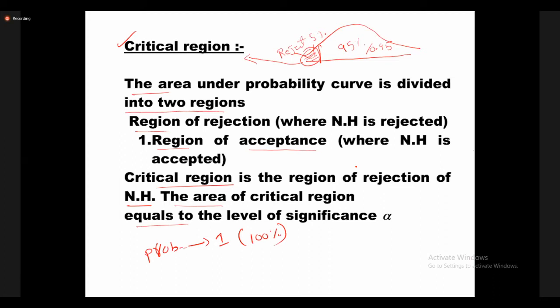Now you can compare. The region of rejection of the null hypothesis, this area, is called the critical region. How much area we are rejecting the statement, that is called the critical region. This is denoted by alpha, and that is also called the level of significance. Is that clear? The region of rejection of the null hypothesis is called the critical region.